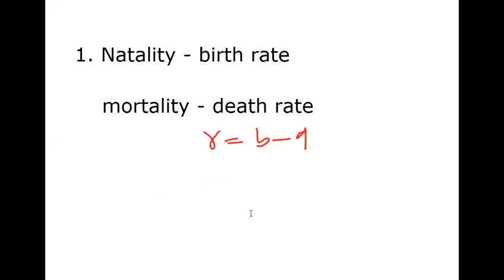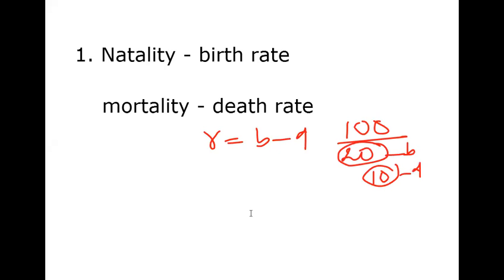For example, the problem we took yesterday: if 100 individuals are present, 20 new births are there and 10 deaths are there. Births are 20 and deaths are 10, so we should not subtract here first. First of all, the birth rate. Births are 20 and the total population is 100, so we calculate 20 by 100.